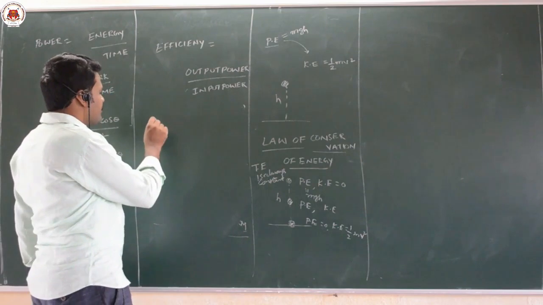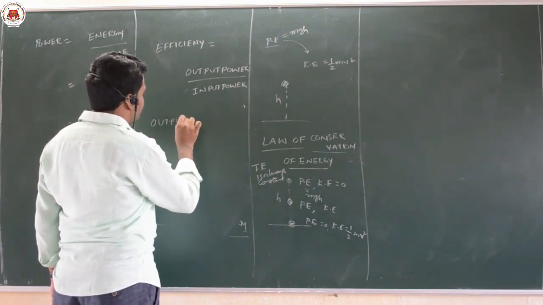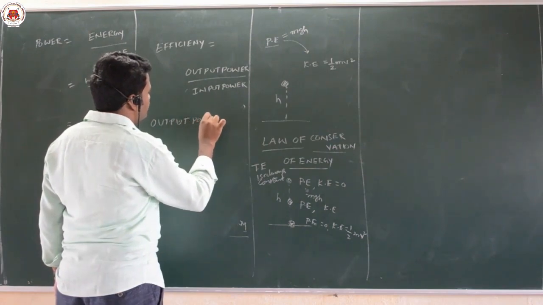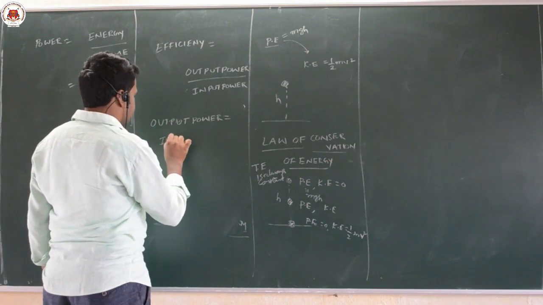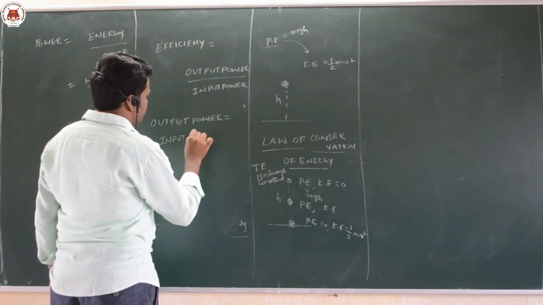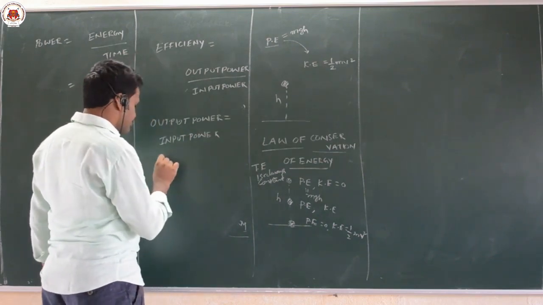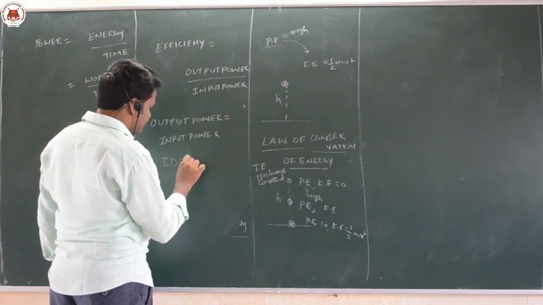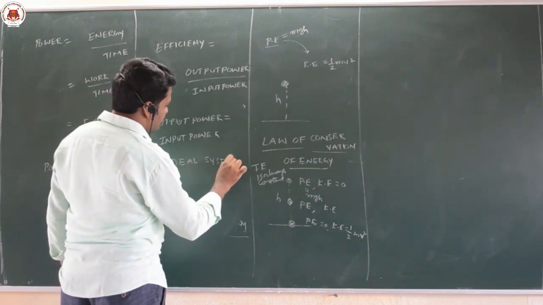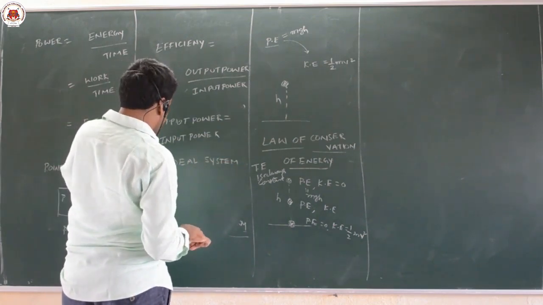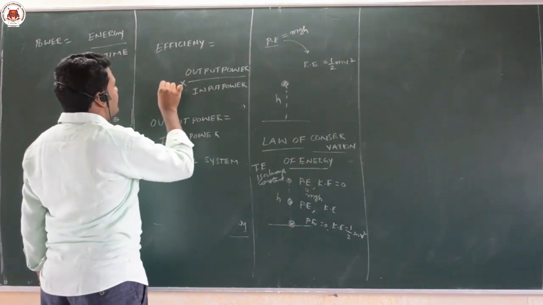If output power is equal to input power, then it is called an ideal machine or ideal system. Next, if they give efficiency in percentage, you have to multiply by 100.